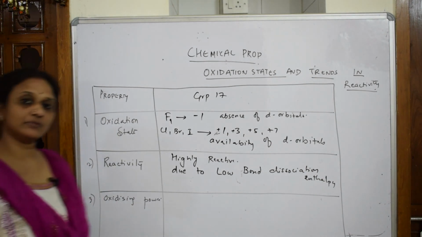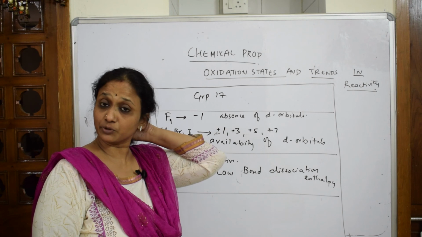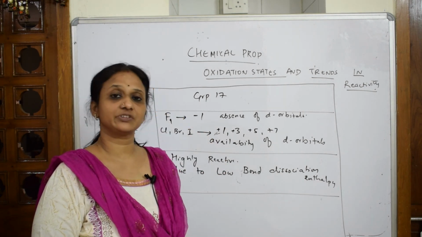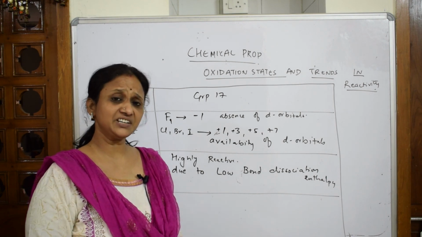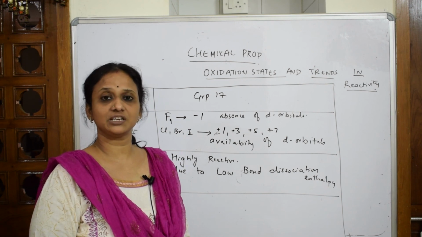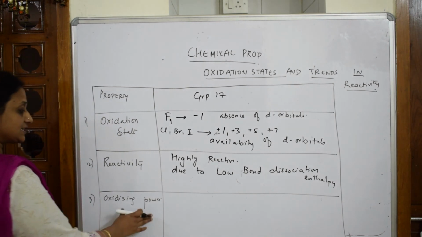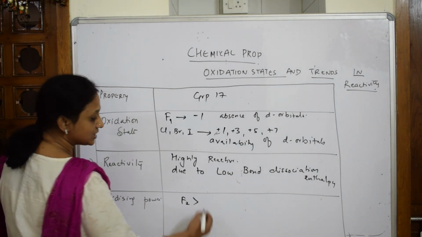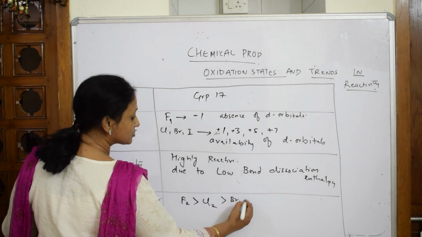And oxidizing power, I already did certain equations in oxidizing nature where I said it is going to depend upon electrode potential values. So electrode potential values again depend upon Gibbs free energy. We have already also studied they are going to depend upon hydration enthalpy, enthalpy of atomization, and electron gain enthalpy. Okay, let us not write everything now. We will generally write oxidizing power means fluorine is a stronger oxidizing agent compared to chlorine, which is a stronger oxidizing agent than bromine, which is stronger than iodine.